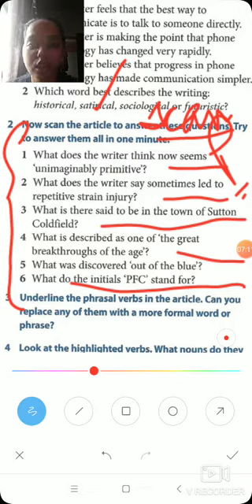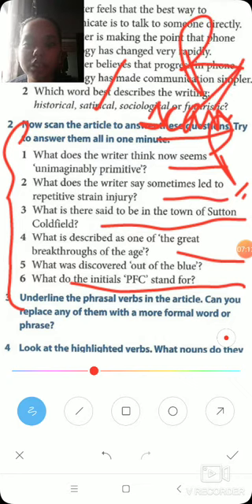Okay students, now that you all have resumed the video back again, we'll check the answers. What does the writer think now seems to be unimaginably primitive? Primitive means very old fashioned, too old fashioned. So the answer to the first one is texting. What does the writer say sometimes led to repetitive strain injury? Second one, the answer is texting for long periods.